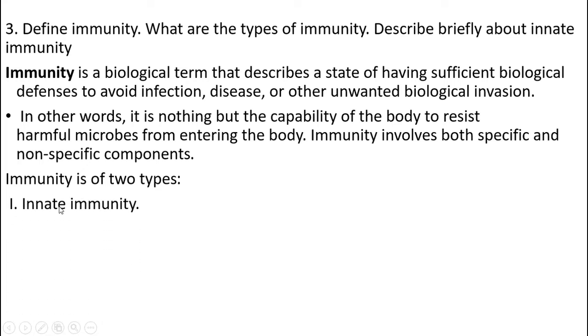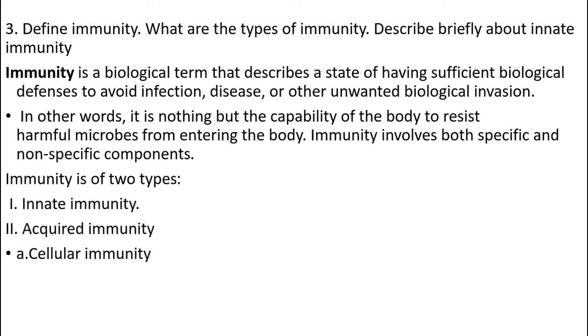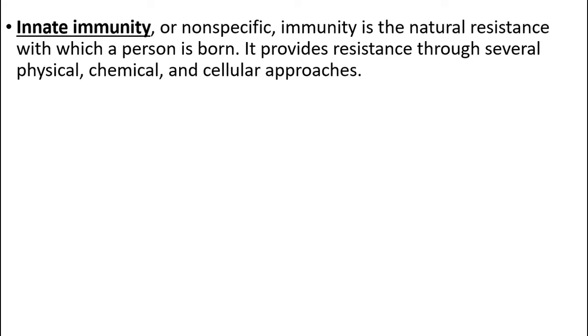Immunity is of two types: innate immunity and acquired immunity. Acquired immunity is again divided into cellular immunity and humoral immunity. Innate immunity or non-specific immunity is the natural resistance with which a person is born.